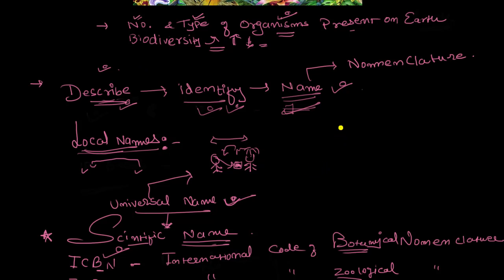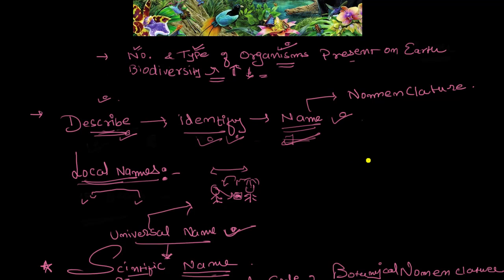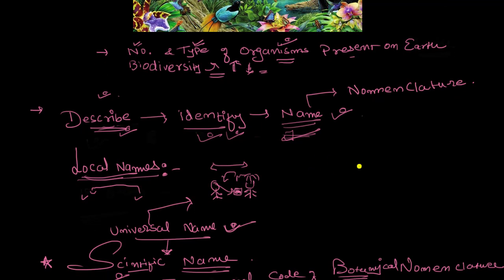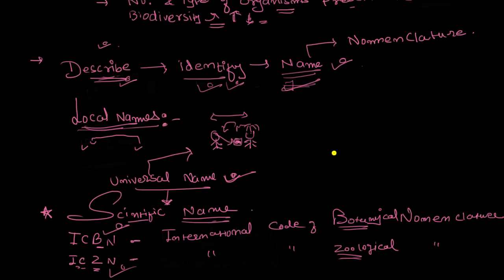But when these people give names, they have to follow some rules. Carl Linnaeus has a theory about why we should give a name by this method.